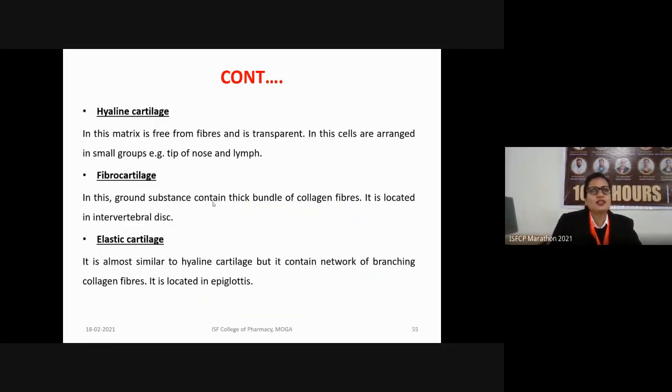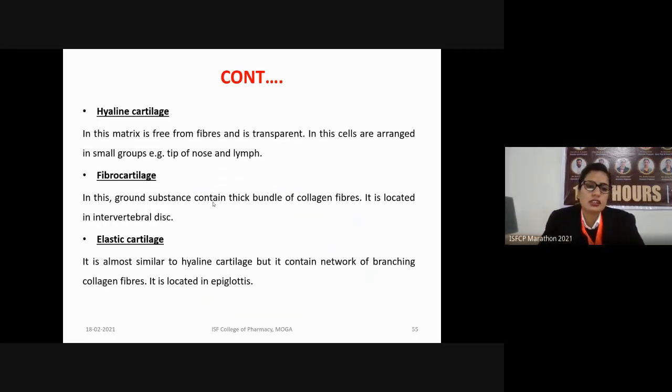So first is hyaline cartilage. A hyaline cartilage is the one in which the matrix is devoid of any kind of fibers and is transparent. So in case of hyaline cartilage, the cells are arranged in various small groups, such as in the tip of the nose as well as the limb. In case of the hyaline cartilage, the cells are present like the eggs are present in the nest. So various groups of cells are present in the nest.